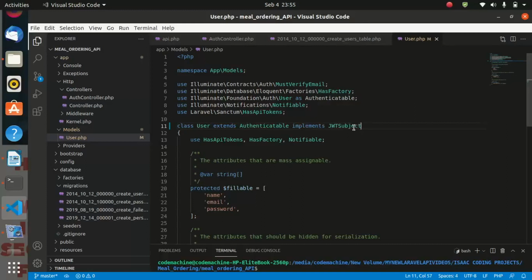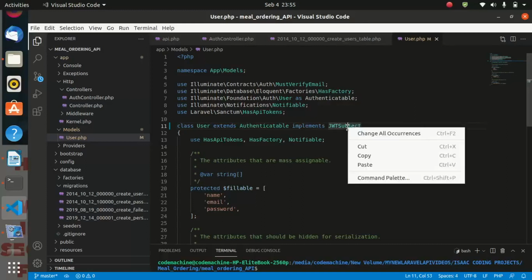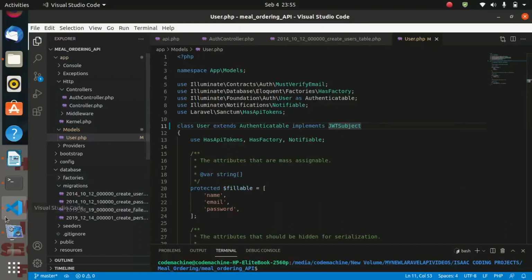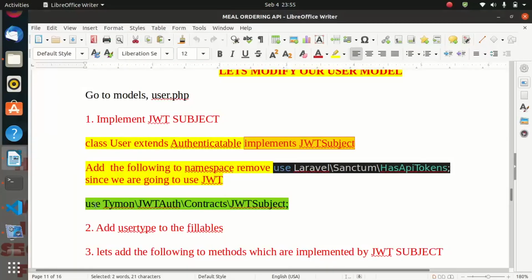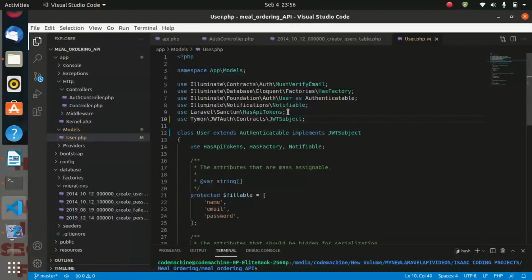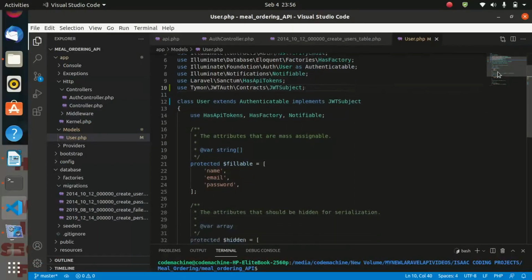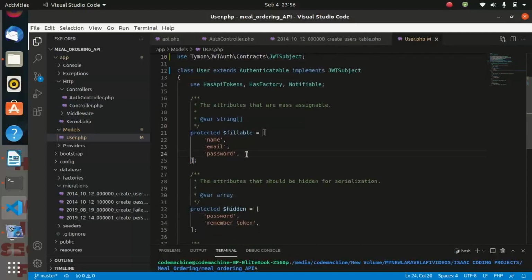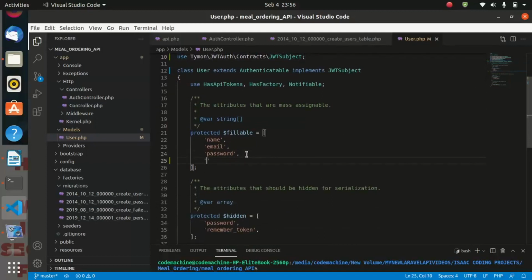Now, since we are implementing Jwt Subject, we must go ahead and place the namespace for Jwt Subject. This use Tymon Jwt auth contracts/Jwt Subject. So you must go ahead and add this to your namespaces. Don't forget to add it. After that, we also have to modify our fillables, all the fields we are going to mass assign. Let us add another field for user type.